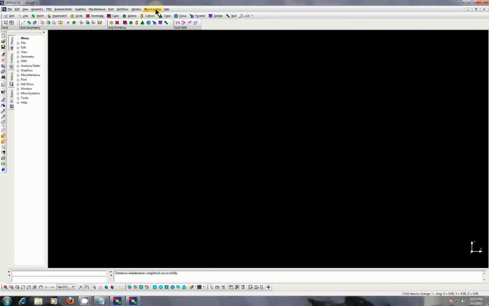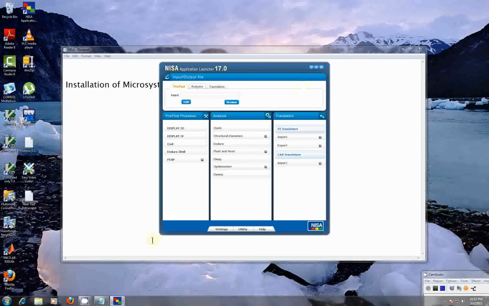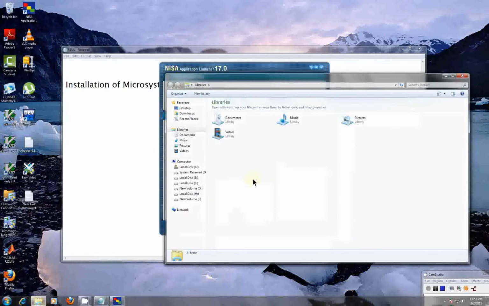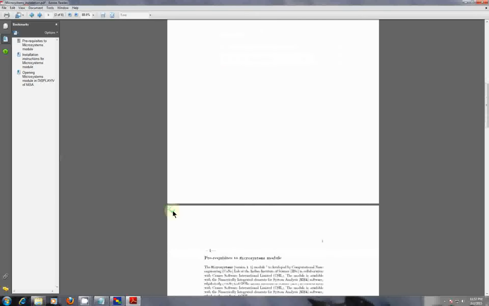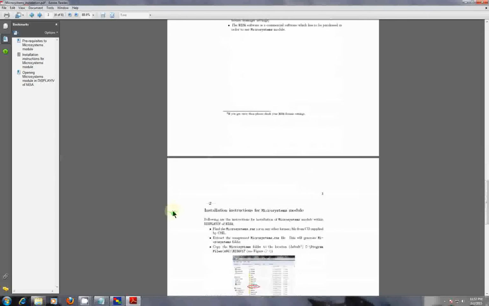In the subsequent videos, we are planning to introduce how to use different modules which are implemented under Microsystems: structural, electrostatic, coupled structure-electrostatic, and so on. If one wants to refer to the written instructions related to installation, one can open the directory in Microsystems and there is a PDF file, Microsystems installation, which also discusses the same procedure which I have just outlined.